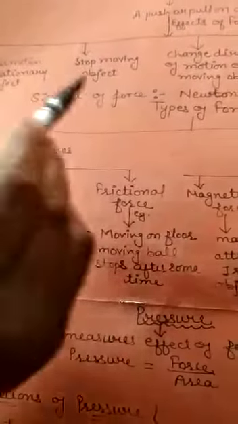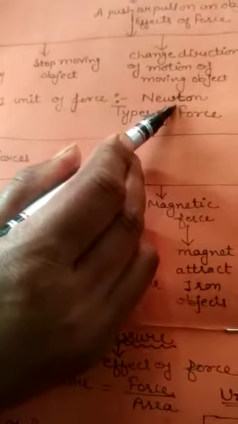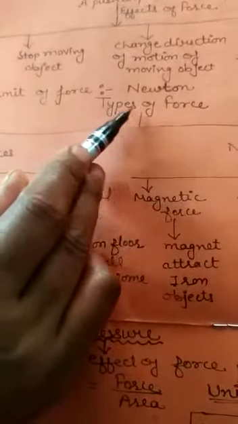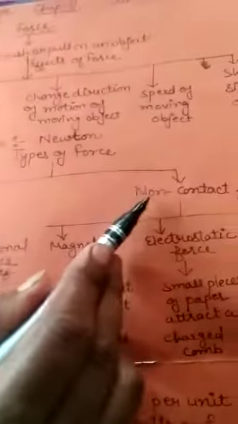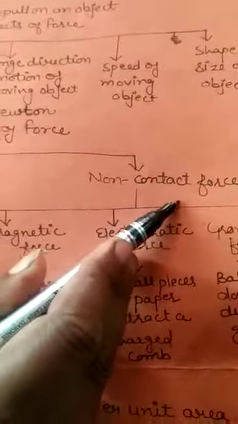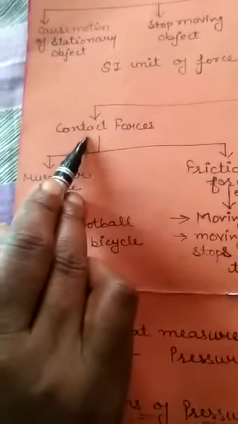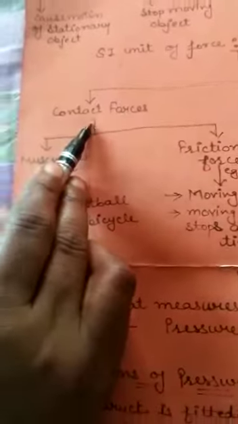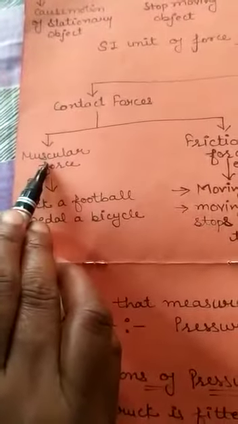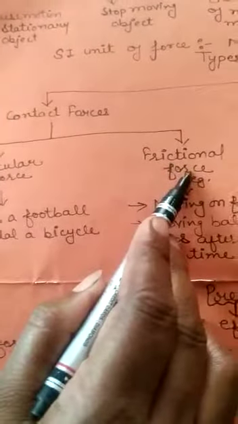Then next is the SI unit of force. The SI unit of force is Newton. Next, we discuss types of force. First is contact forces and second is non-contact forces. Firstly we discuss contact forces. Contact forces are mainly of two types, muscular force and frictional force.